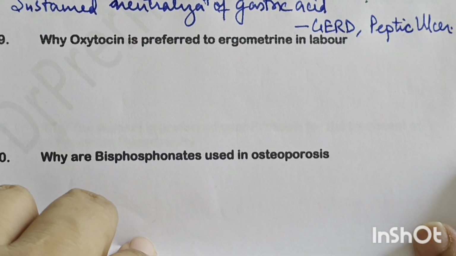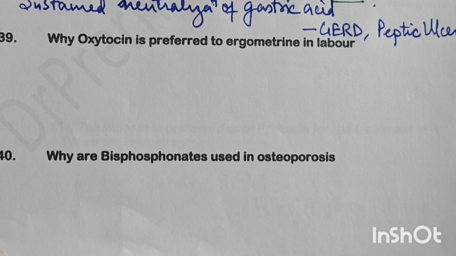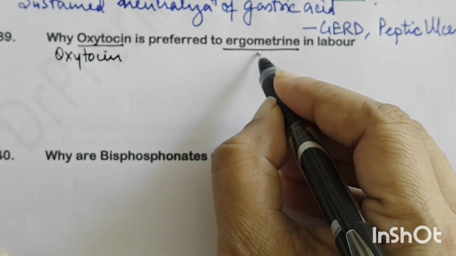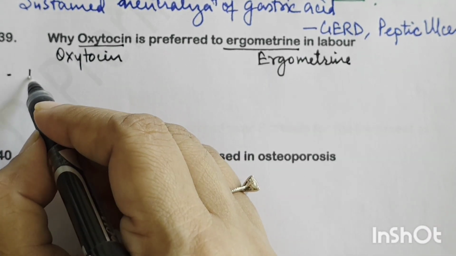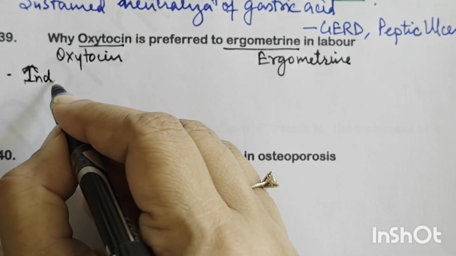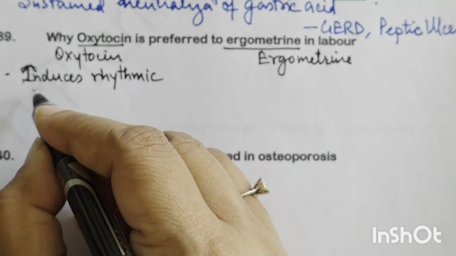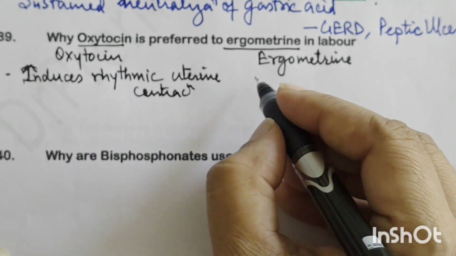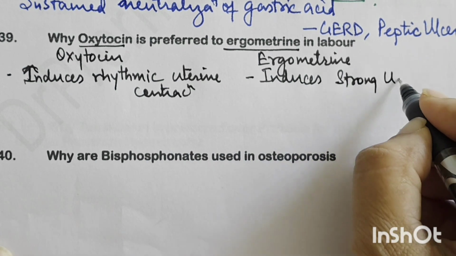Next, why oxytocin is preferred to ergometrin in labor. So here you need to understand the oxytocin and ergometrin comparison. Oxytocin versus ergometrin. The first thing is that oxytocin induces rhythmic uterine contractions. This induces strong uterine contractions.